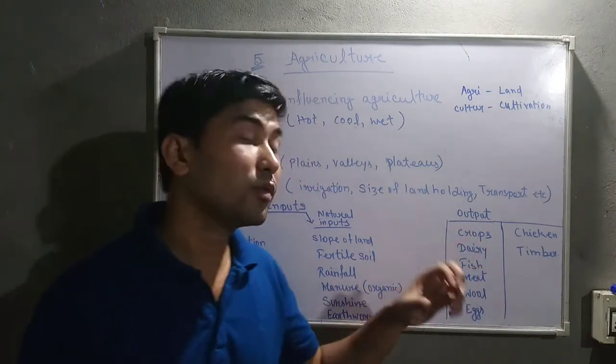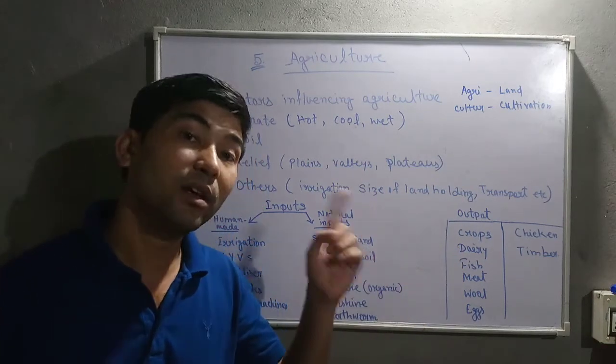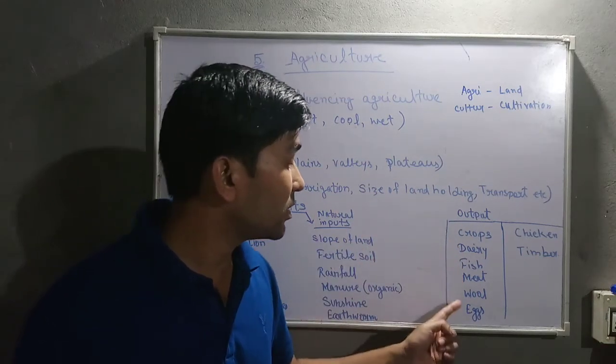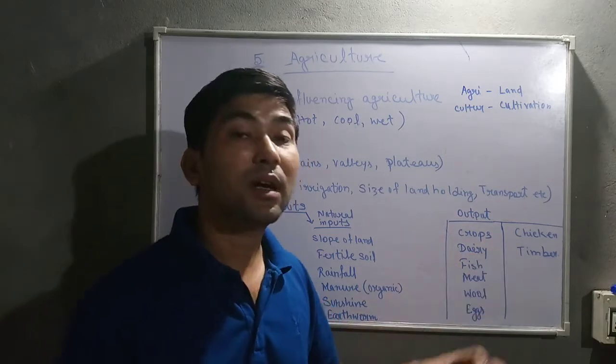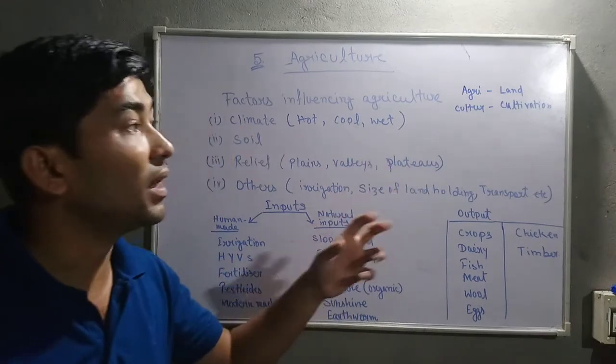Then afterwards, what will we get? We'll get crops, we'll get dairy. Dairy is a part of rearing of animals. Fish, meat, wool, eggs, chicken, these are all from rearing of animals, whereas crops and timber come from land cultivation.